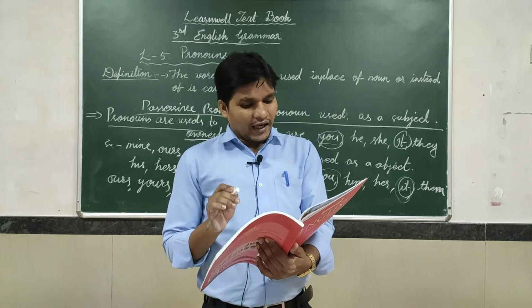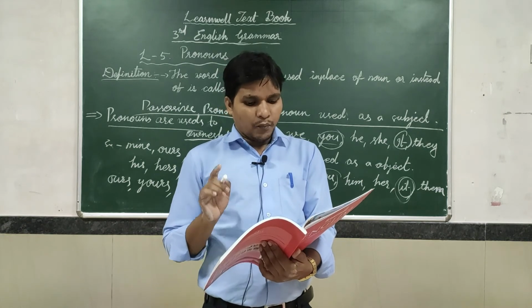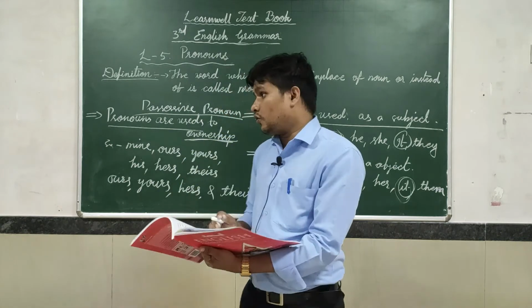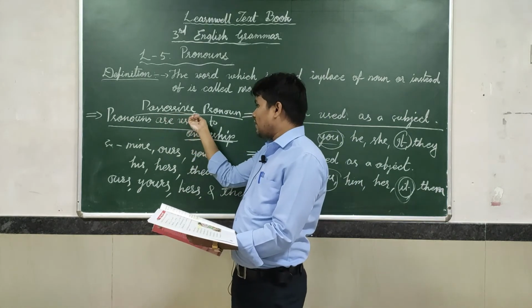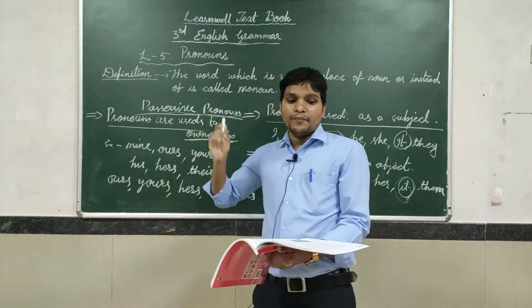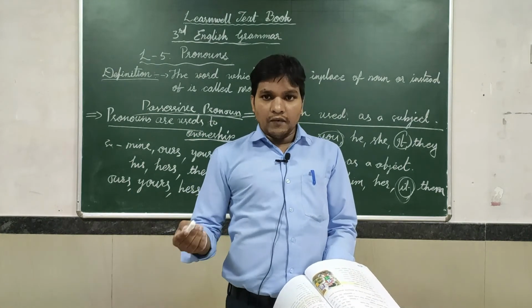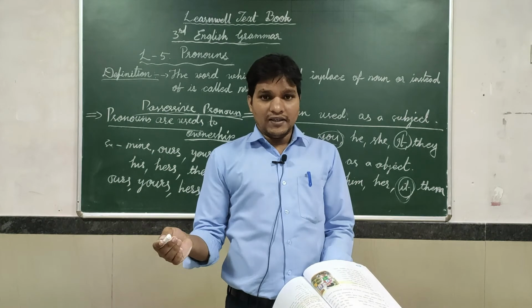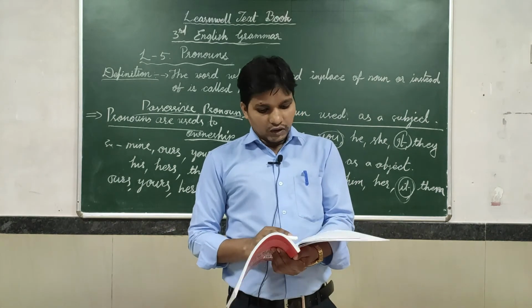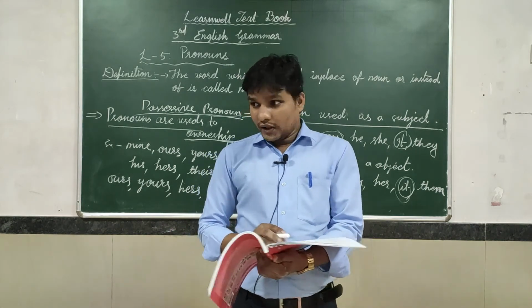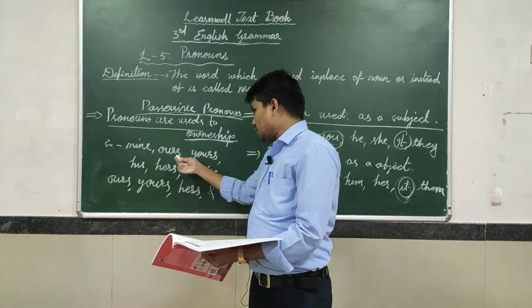Then after, rewrite each sentence using the possessive. I have already explained what the possessive pronoun is, which creates some ownership or possession. So you can use these words as possessives.